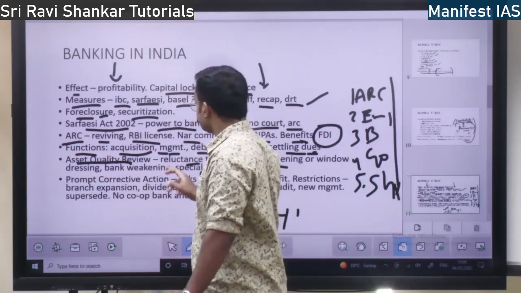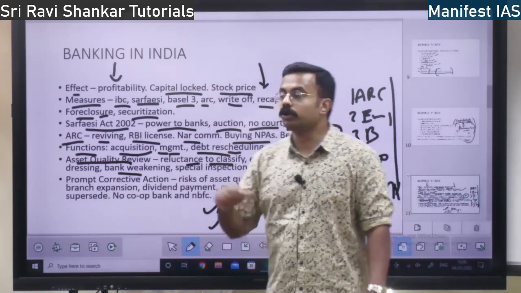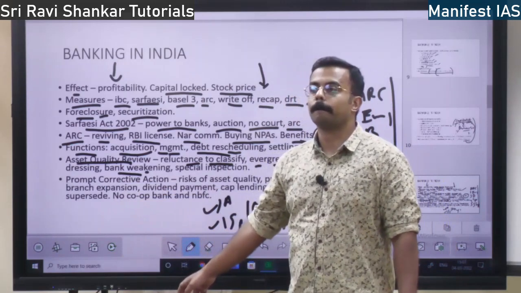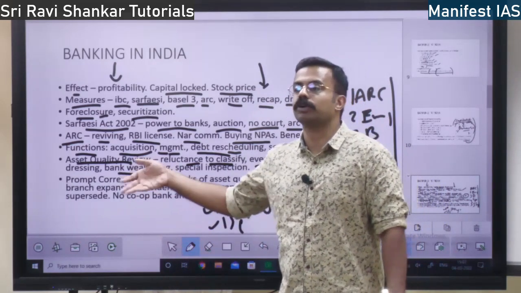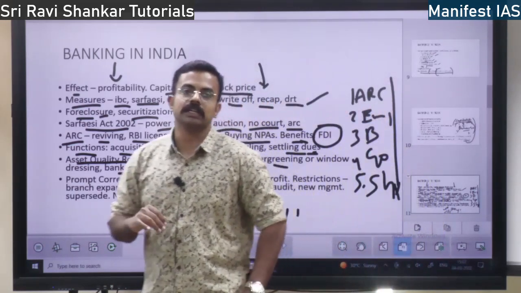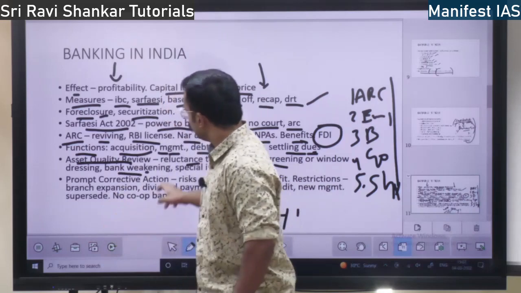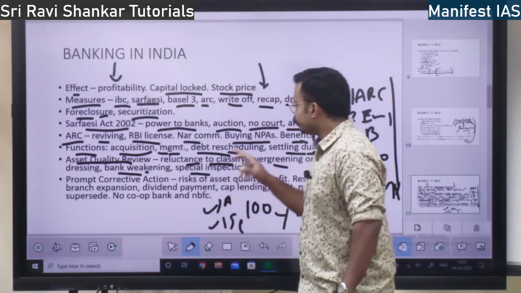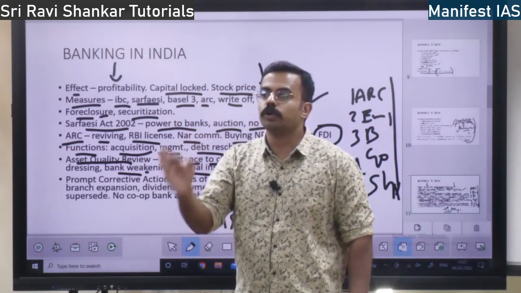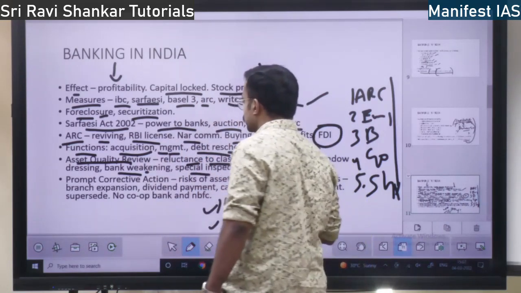AQR, right? Next, apart from that, bank weakening. If they don't do the asset quality review, it is going to lead to weakening of the bank. Banks will weaken progressively. For how many days can they pump in the money to that bad company? Not for long, right? It is going to collapse today or tomorrow. So the bank weakens, and special inspection also has to be done. RBI carries out the special inspection of banks to look into whether they are doing the asset quality review or not, right? This is the concept of asset quality review.